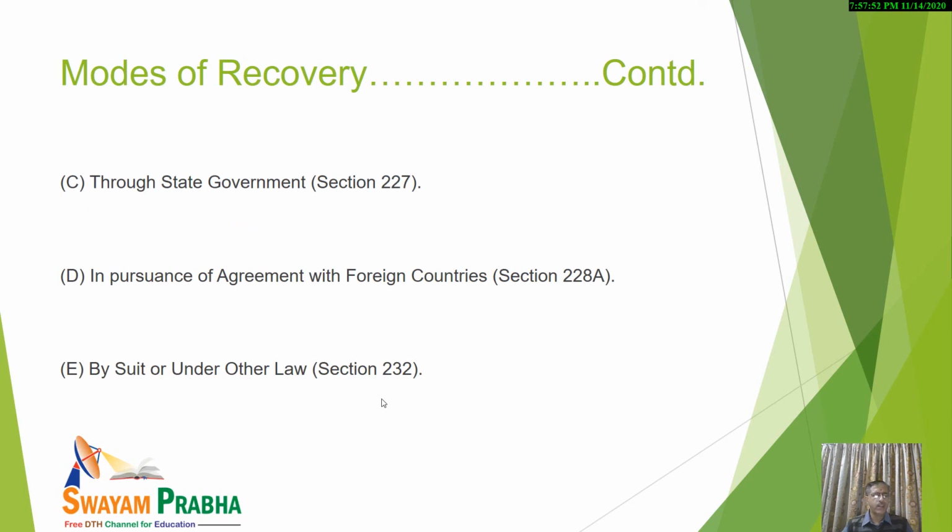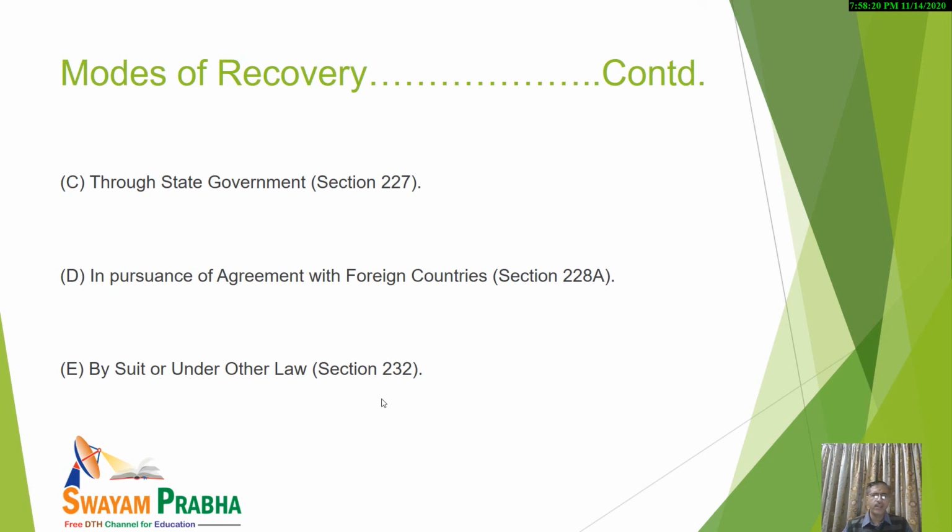Now, under C category, what can we do? Under C category, the recovery can be made through the state government. Kindly note that the provisions are given under section 227 of the Income Tax Act 1961, and under this, the amount of tax due from the assessee will be recoverable in the same way as land revenue is collected from a defaulter.